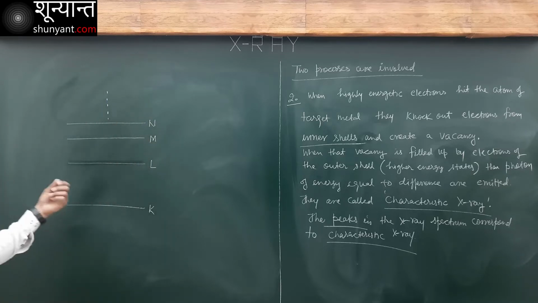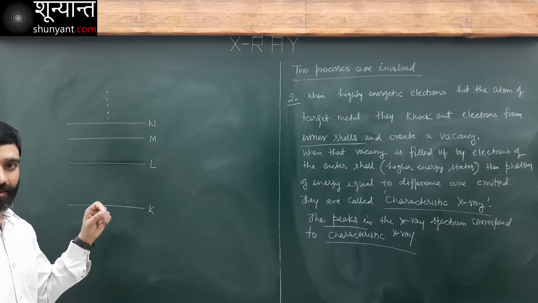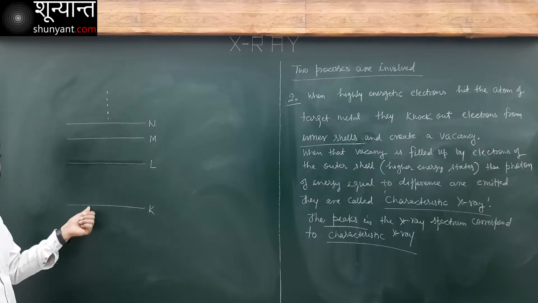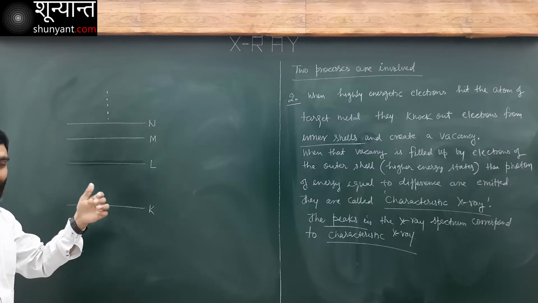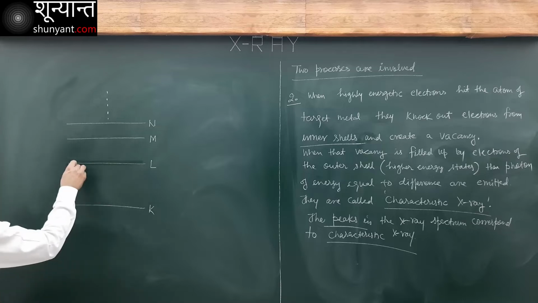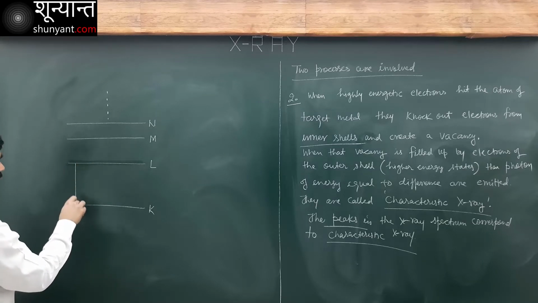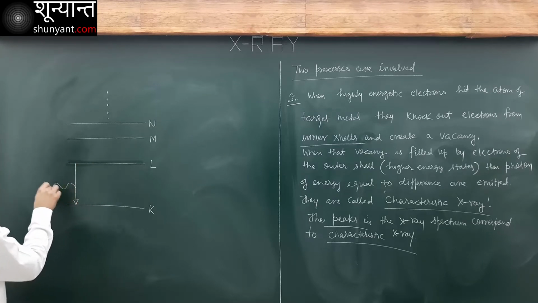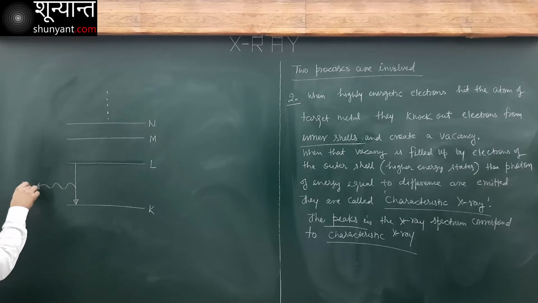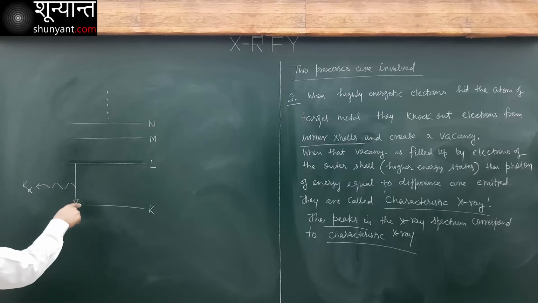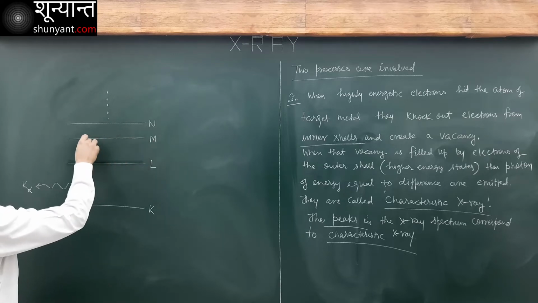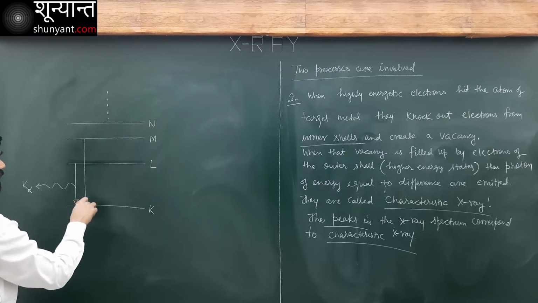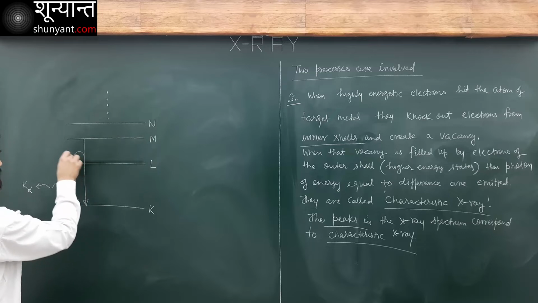Now, if the vacancy is created in K shell here, and that vacancy is filled up by an electron of L shell here, then a photon is emitted. This will be known as K alpha. If it is filled up by an M shell electron, here also a photon is emitted.